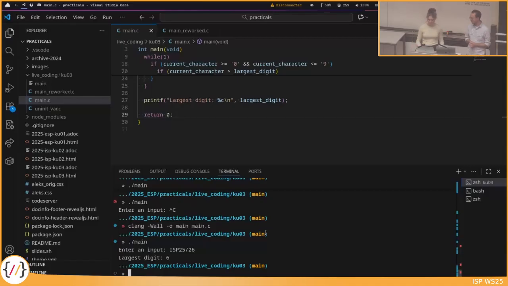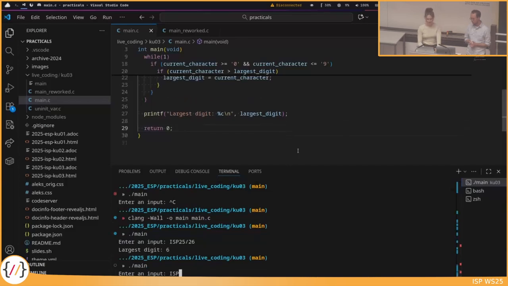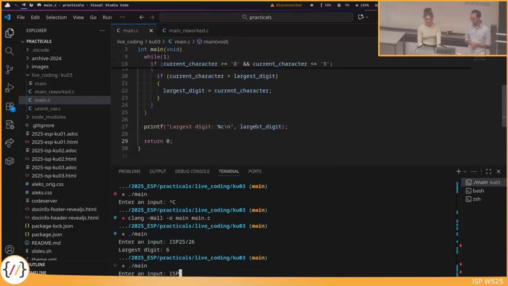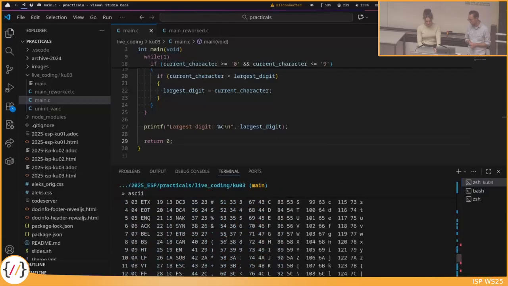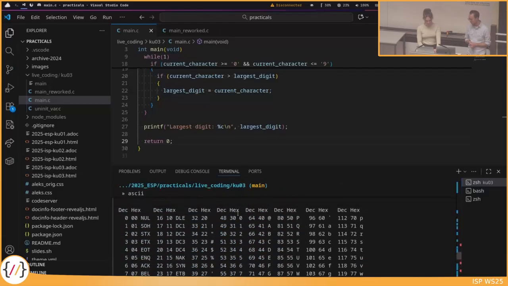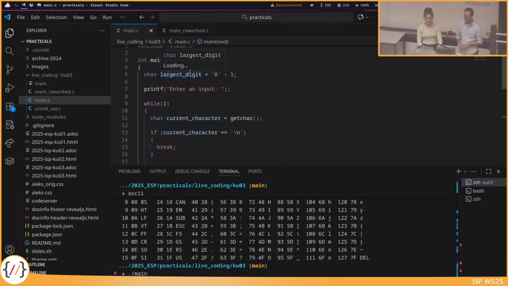Okay, maybe let's try one more time. What happens if we do not enter any digits? Because we had this check up here. Yeah, maybe let's run it. And we can see that, okay, now the largest digit is somehow this slash. Why would this happen? Well, if we look here, the 0 is 48 and the 47, which we effectively store here in the largest digit, is the slash character.